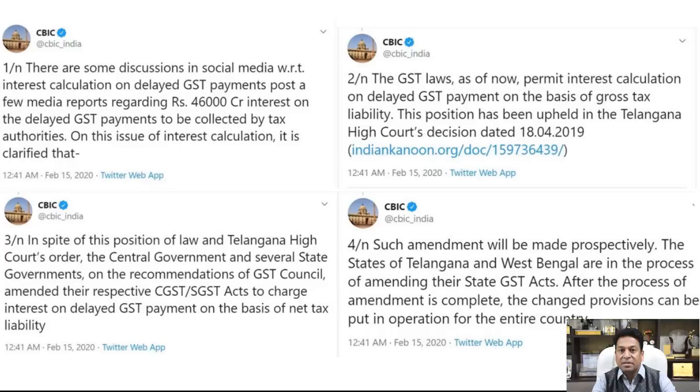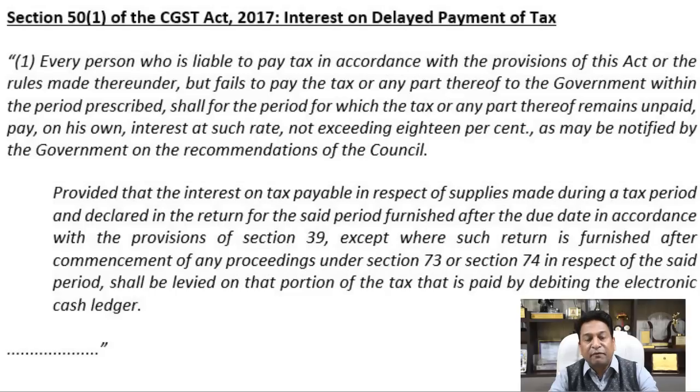This debate is going on in the light of the recent CBIC tweet which came out in the market on 15th February 2020. These tweets are clearly saying that interest is leviable on gross tax liability, and the newly inserted proviso under section 50 subsection 1 of the CGST Act, which says that interest is to be charged on net tax liability, is going to be applicable prospectively.